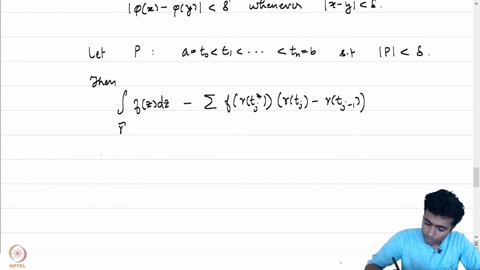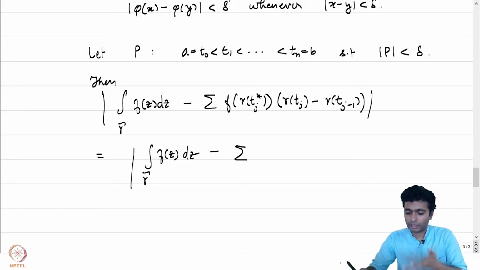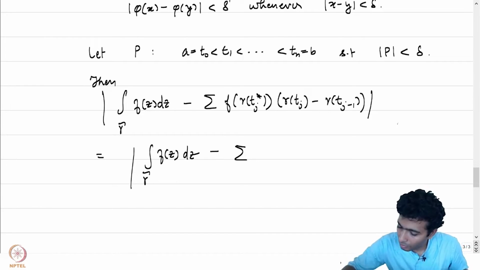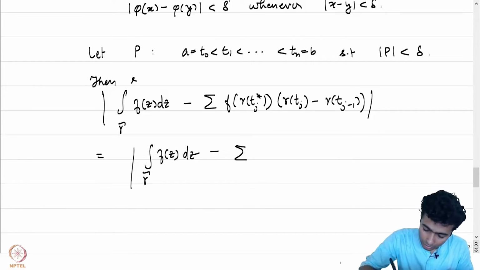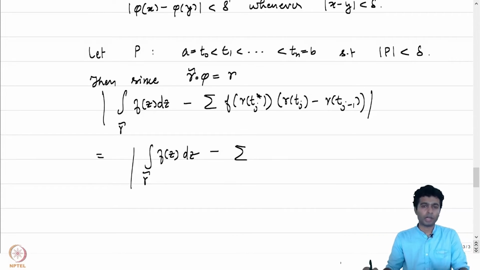Recall that gamma tilde composed with phi is precisely equal to our gamma.